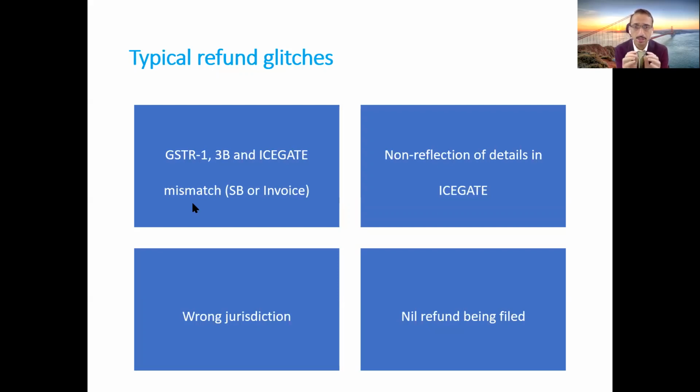Try to ensure that the invoice number which you are mentioning is consistent. Don't make any error whatsoever. Another important thing is, whenever you are paying GST, please pay it in GSTR3B under the appropriate column. Some people have paid GST, but they have declared it as a domestic supply, and that's where, when the system is trying to match the details for the refund, they are unable to get the refund. So friends, in such cases, the refund is unlikely to get processed, and how will you resolve it?